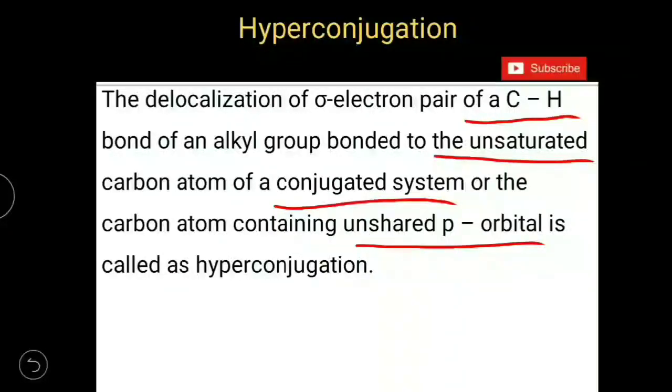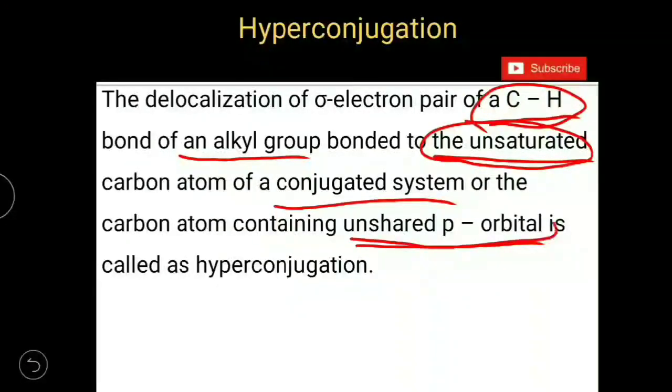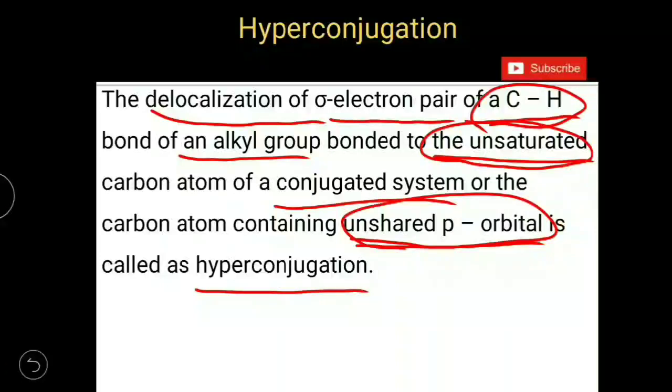If we have a CH bond of an alkyl group bonded to the unsaturated carbon atom of a conjugated system or the carbon atom containing an unshared p orbital, then there will be delocalization of the sigma electron pair of that CH bond. This phenomenon is called hyperconjugation.